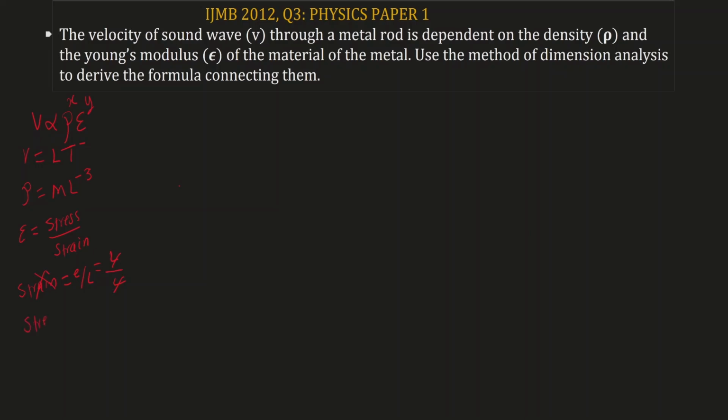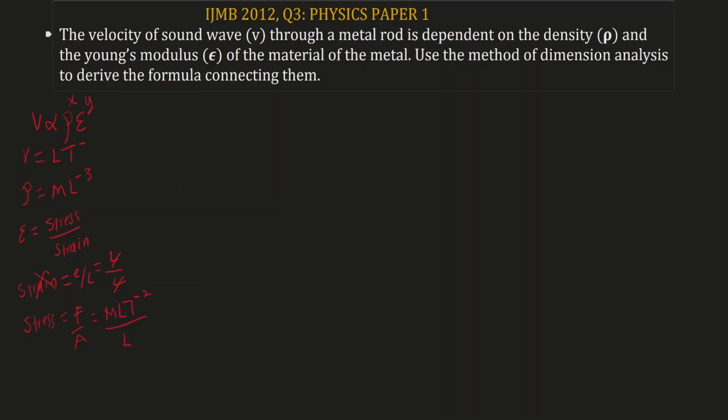Tensile stress, on the other hand, is force over area, and pressure is also force over area. So it's going to have the dimension of pressure. Force is mass times acceleration, which means that the dimension for force is MLT to the power of -2.